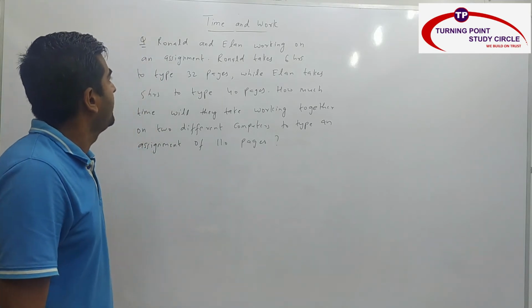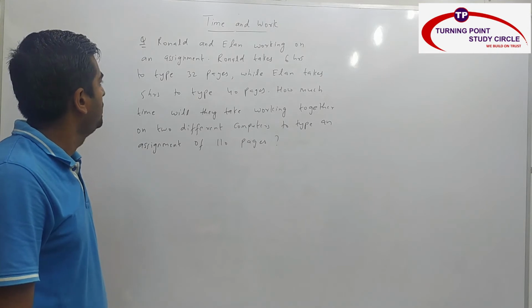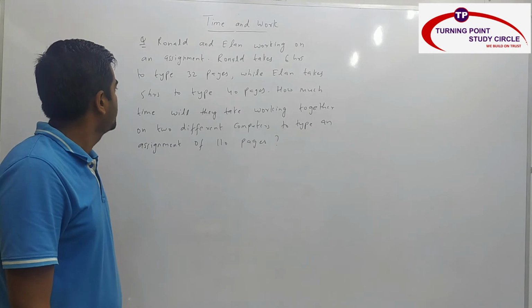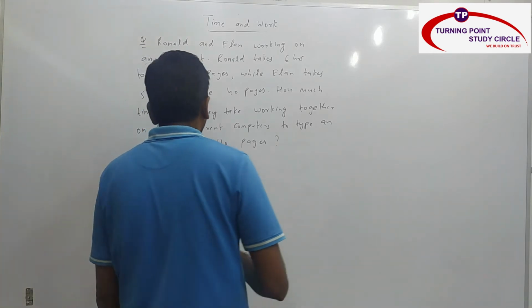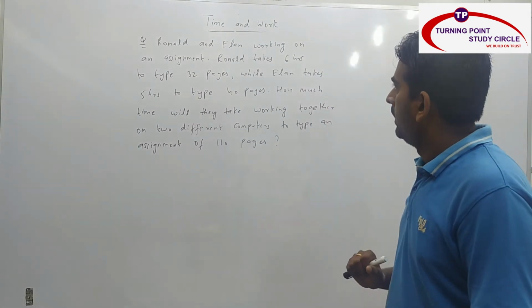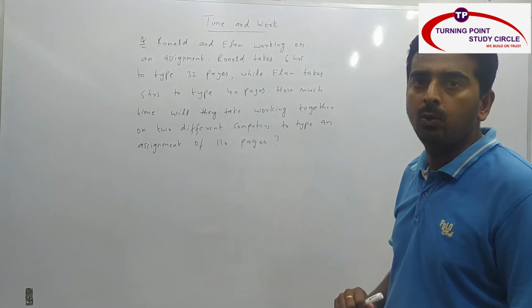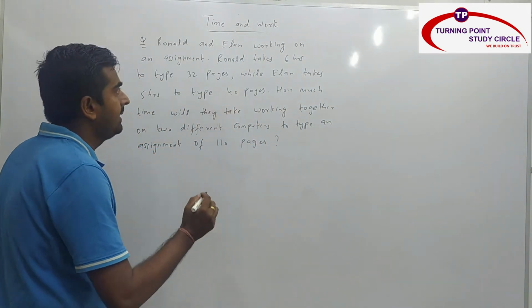So Ronald and Alan are working on an assignment. Ronald takes 6 hours to type 32 pages while Alan takes 5 hours to type 40 pages. How much time will they take working together on two different computers to type an assignment of 110 pages? So this question also can be solved by the fraction method, but the best way, as I already told you, is the efficiency method.